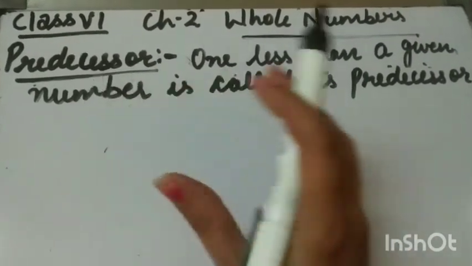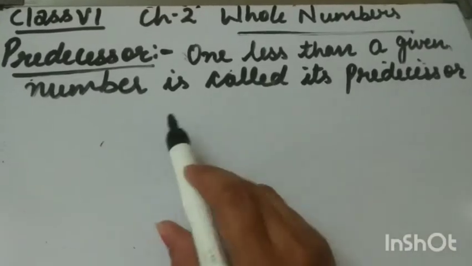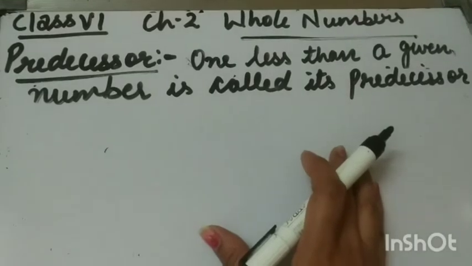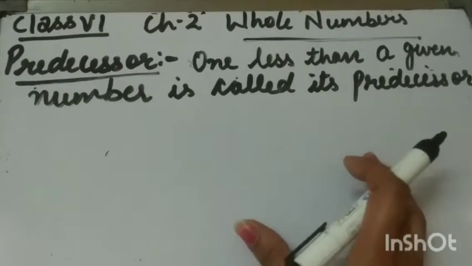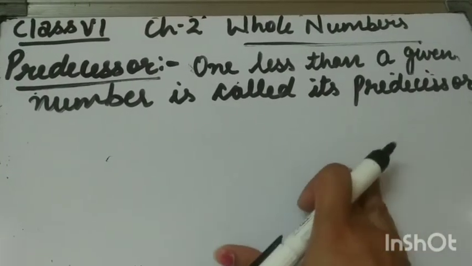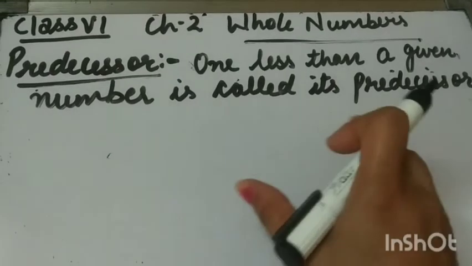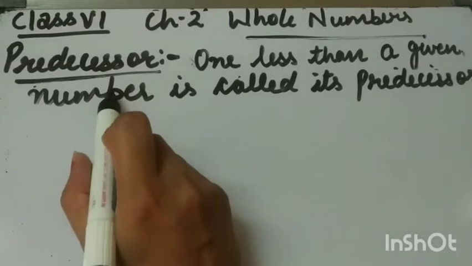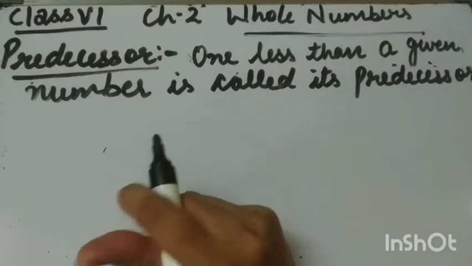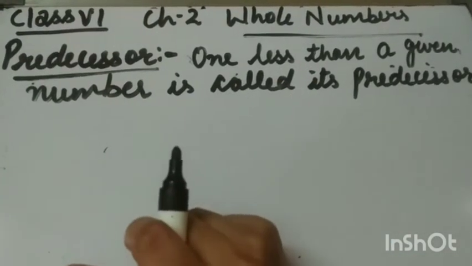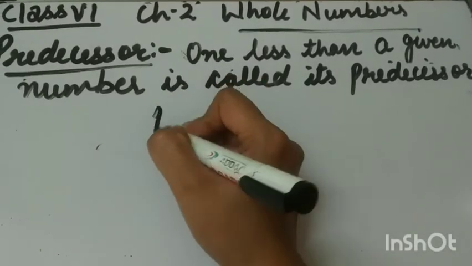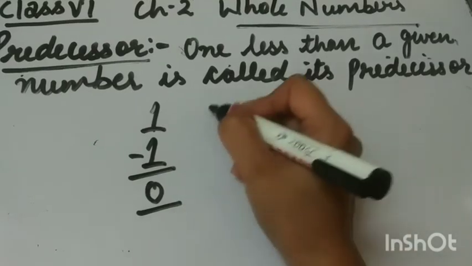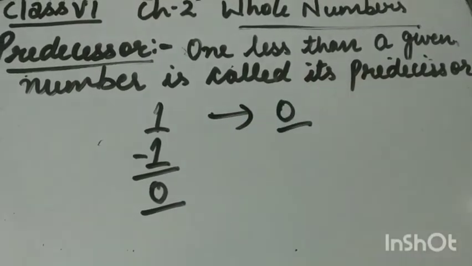Next is predecessor. What are predecessors? 1 less than a number is called a predecessor. It means if we subtract 1 from a given number, we will get the predecessor. This is the same as what comes before. In that case also we subtract 1 from the given number, and in predecessor also we subtract 1 from the given number. Suppose we have to find the predecessor of 1. If we subtract 1 from 1, we will get 0. So the predecessor of 1 is 0.